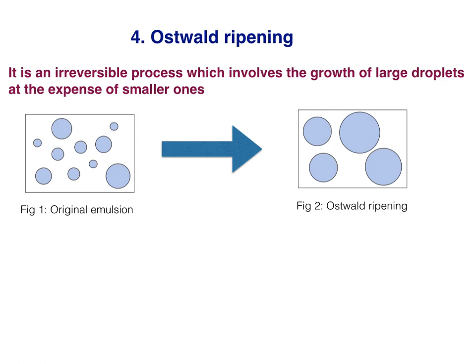Actually, the driving force for Ostwald ripening is the difference in solubility between the small and large droplets. The solubility of small miscible droplets is greater than that of the large droplets. So, the small droplets dissolve in the continuous phase and their molecules diffuse through this continuous phase and redeposit onto larger droplets, which grow bigger or ripen, resulting in an overall increase in average droplet size.